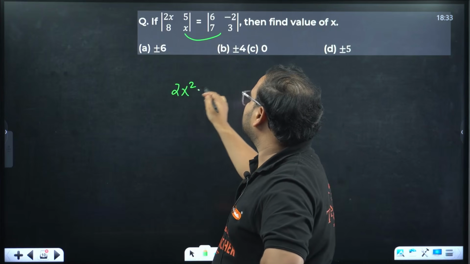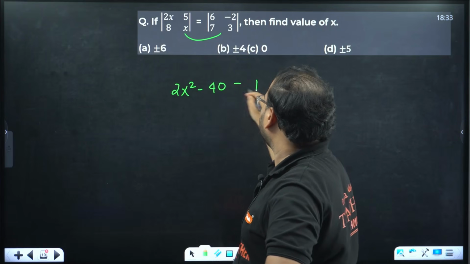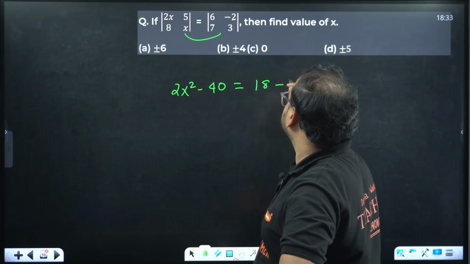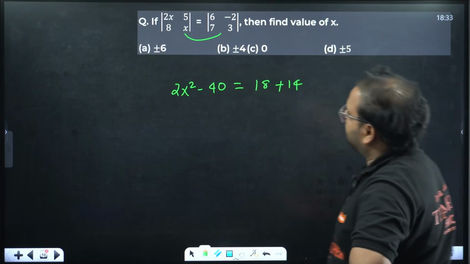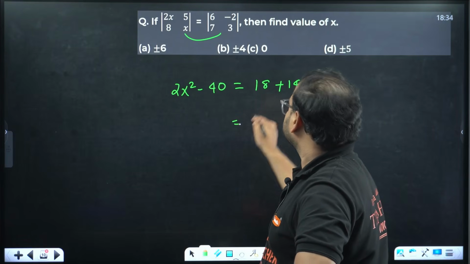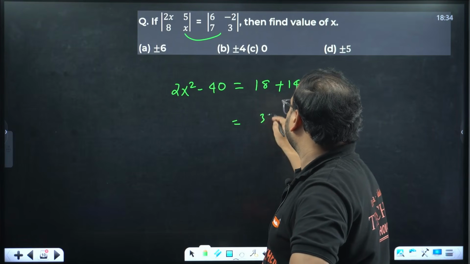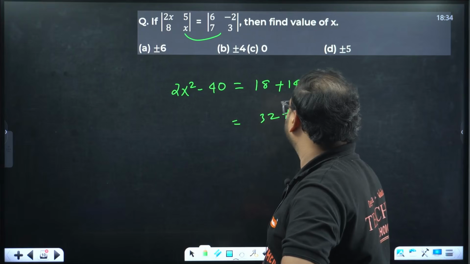2x square minus 40, 18 minus, plus 14, right? Correct. Check. 32 plus 40.